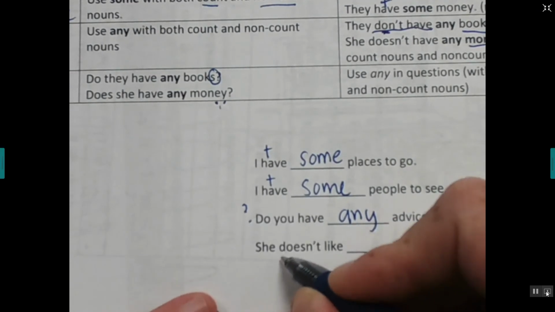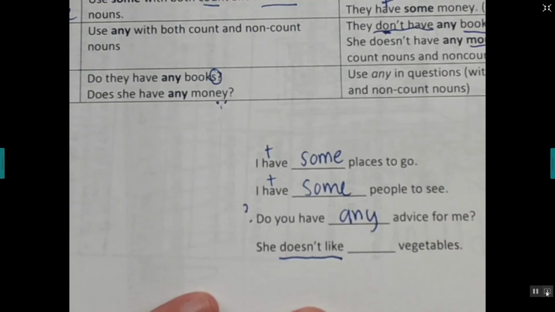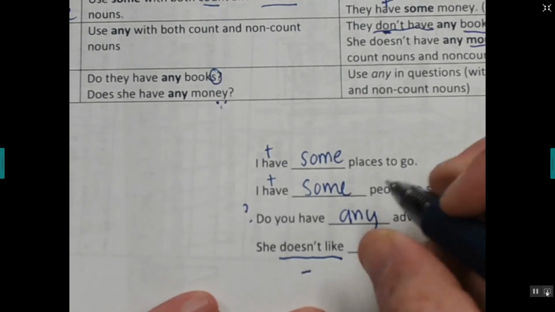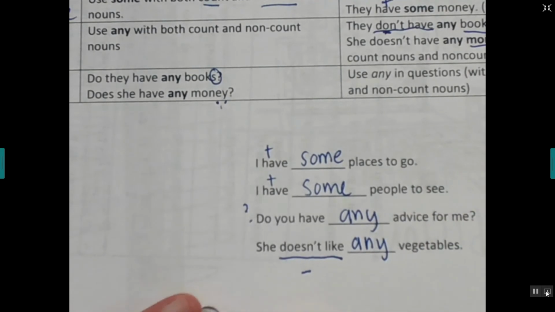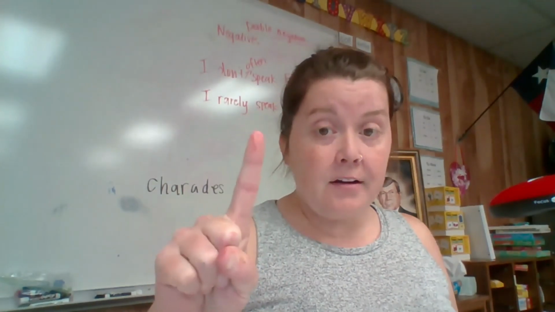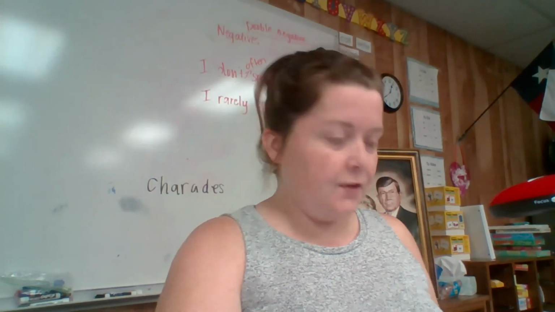All right, and then look at this one. She doesn't like. So that's negative, right? So we need to use any. Okay, so we did there are, and some, and any. So that's what you're going to practice for the rest of the week.